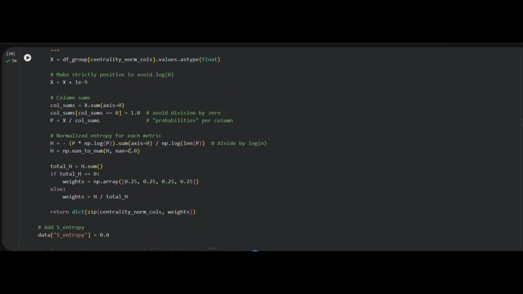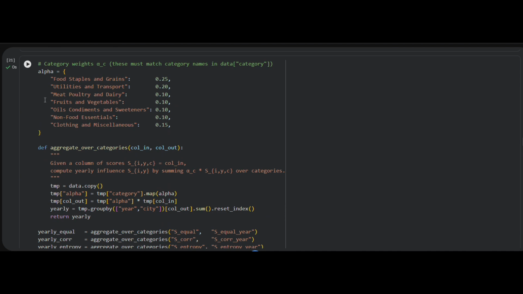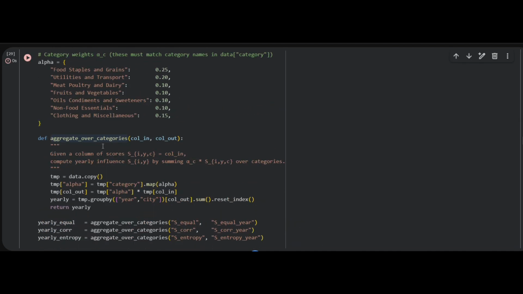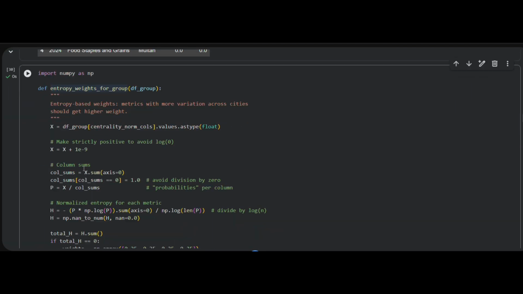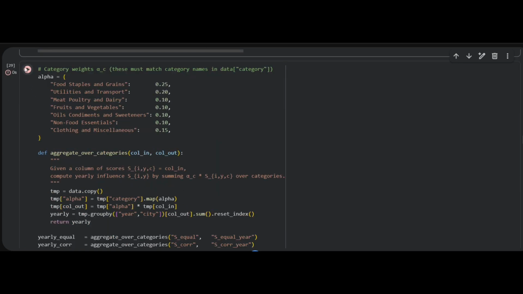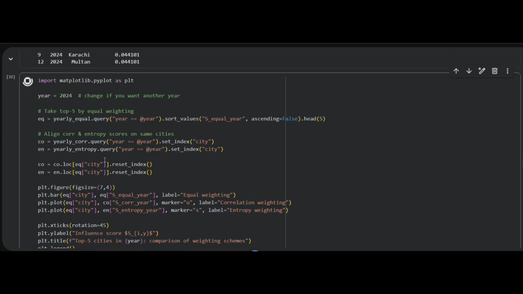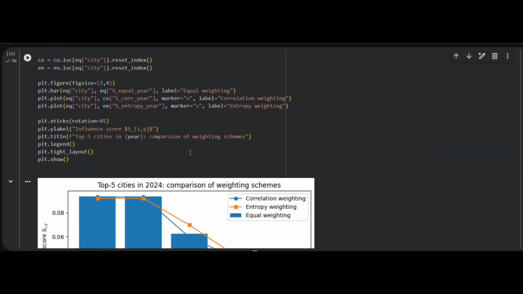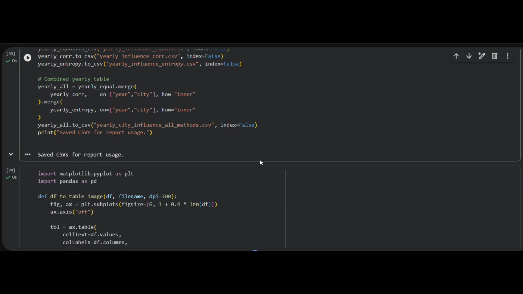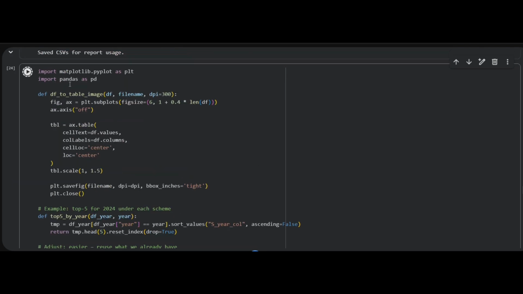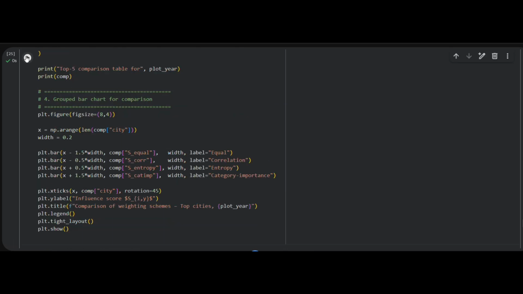After processing, I compute three different influence scores. S_equal gives all centralities the same weight, which serves as a simple baseline. S_corr uses correlation based weights, meaning metrics that overlap too much with others get downweighted and unique metrics get more importance. S_entropy is variation based. The more a centrality differentiates cities, the higher its weight. Then I apply economic category weights, alpha, and aggregate across categories to get a single yearly influence score for each city. After this, I generate tables and visualizations to compare how the top cities change under equal, correlation driven, and entropy driven weighting. This helps us see both the stability of rankings and the impact of different weighting choices.